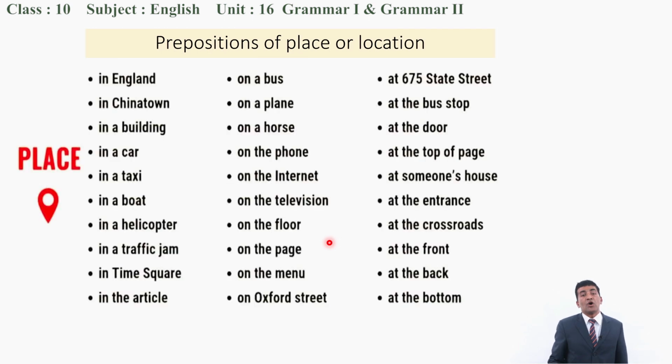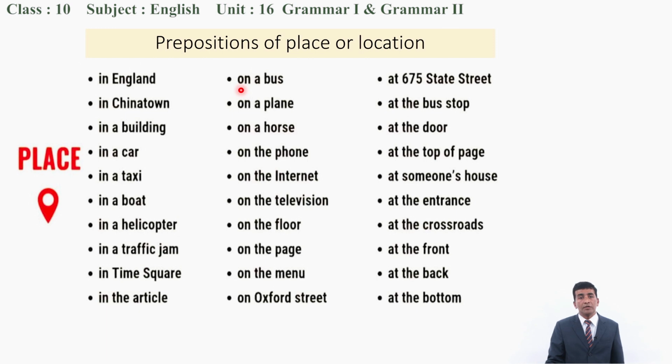Similarly, here are some other prepositions of place or location. In, on, and at will be typically talked about here. In: in front of any country, in England, in Chinatown, in a building, in a car, in a taxi, in a boat, in a helicopter, in a traffic jam, in Times Square, in the article.